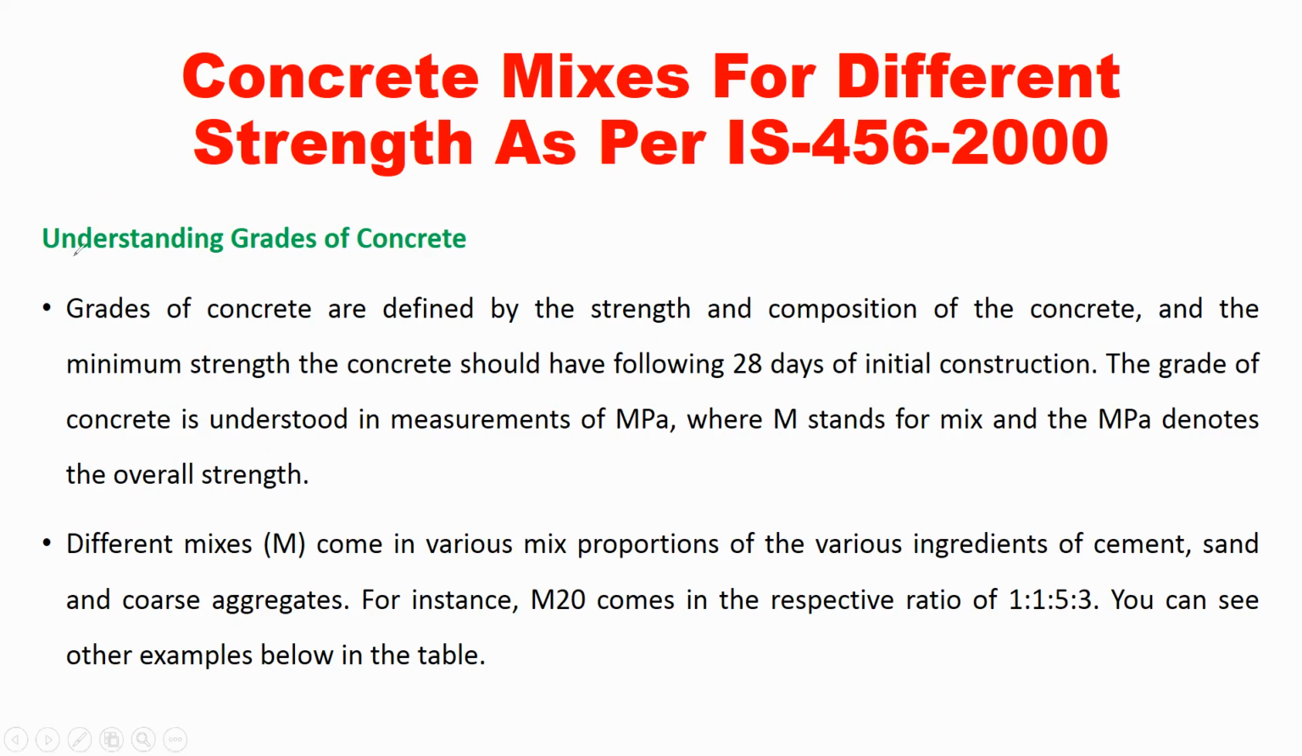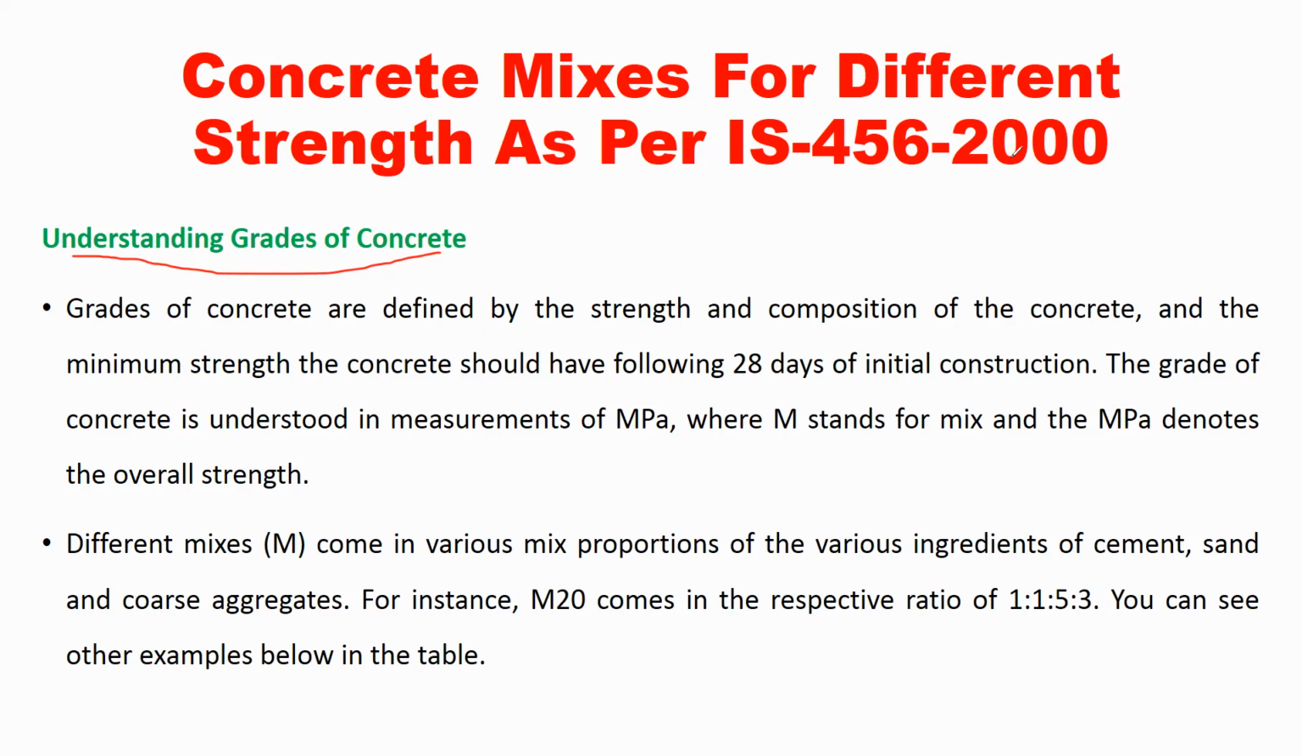First, let us understand the grades of concrete. What are the different grades of concrete? Grades of concrete are defined by the strength and composition of concrete, and the minimum strength the concrete should have following 28 days of the initial construction. The grade of concrete is understood in measurement of MPa, that is megapascal, where M stands for mix and MPa denotes the overall strength.